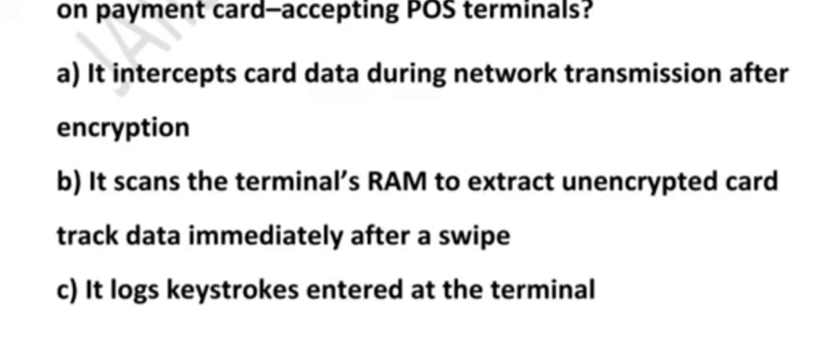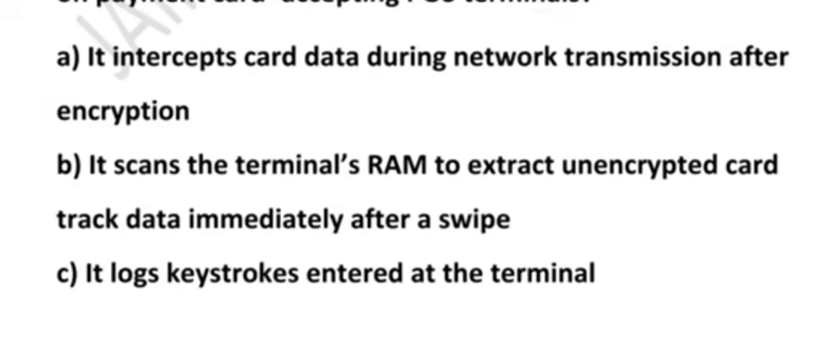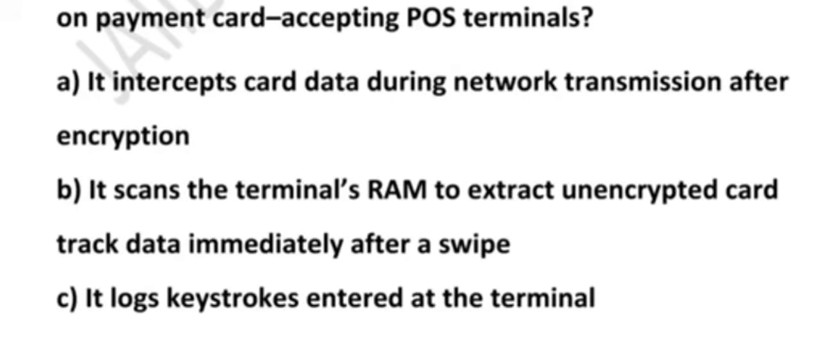Right. Well, let's have a look at option B. It says it scans the terminal RAM to extract unencrypted card track data immediately after a swipe. Yes, this is the correct answer. Let's say you swipe your card at the store. The POS machine reads your card and keeps that information briefly in RAM. RAM means temporary memory. For a few milliseconds, the data is sitting there in plain text, not yet locked or encrypted. That is where memory scraping malware jumps in and steals your card number, expiry date, etc. It is like a thief sneaking into a room just before the lock is put on the locker. So that is what memory scraping malware is specifically designed to do, and that is why option B is correct.